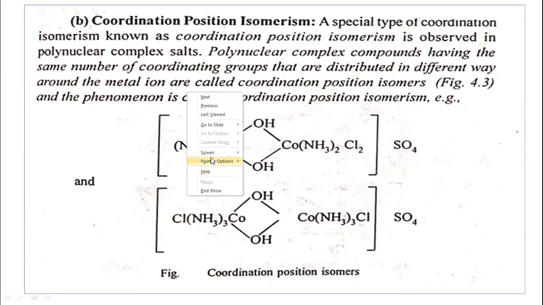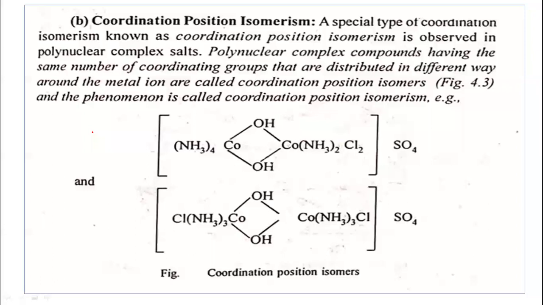So what is the name of this complex? Can anyone tell the name of the complex? I would like to write the name of the complex here. This is NH3 thrice, NH3 thrice.